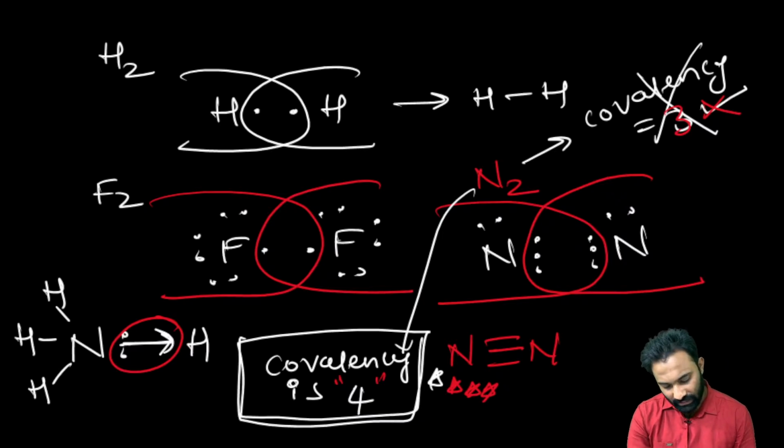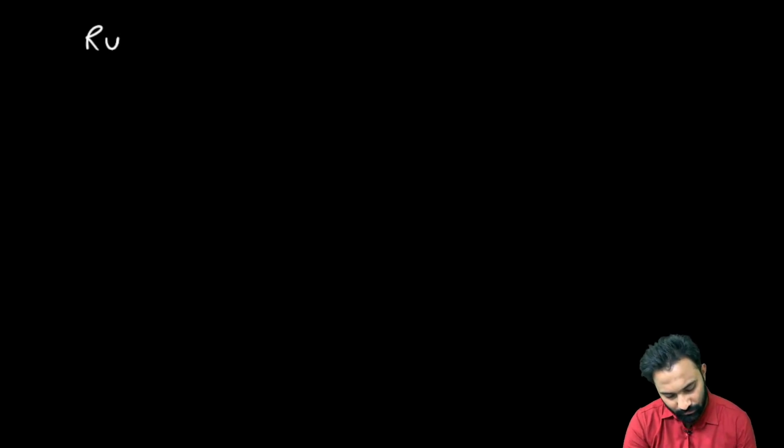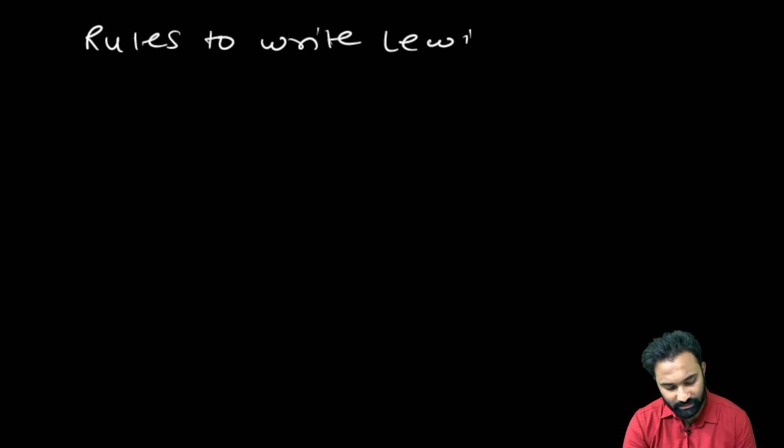Now next, we are going to see how the molecules have covalent bonds. That was explained by the Lewis dot structure. Clear? Now, rules to draw Lewis structures.